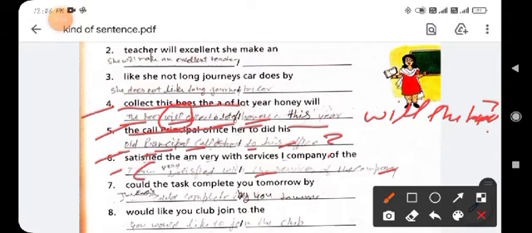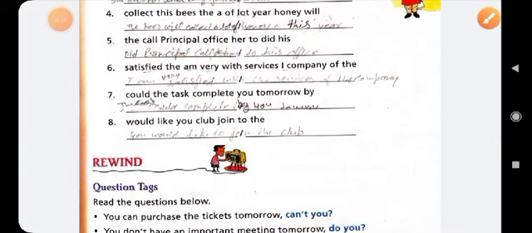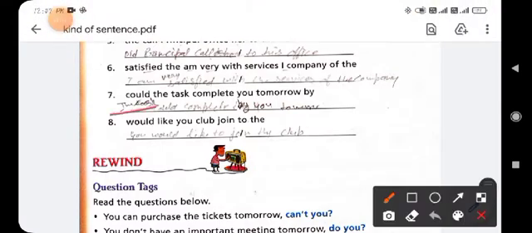So you will use "Am I" in the beginning, it means the subject. Am I very satisfied with the service of the company? Put the question mark at the end of the sentence. Clear? Next is "could the task complete you tomorrow by." So arrange it: the task could be completed by you tomorrow. And how can you change this sentence into an interrogative sentence?